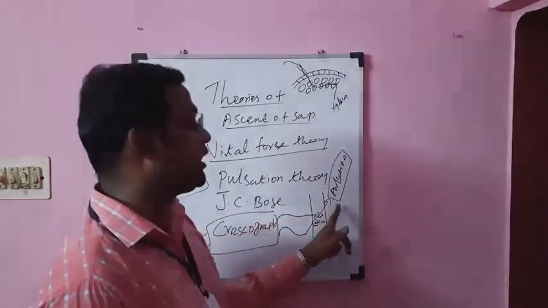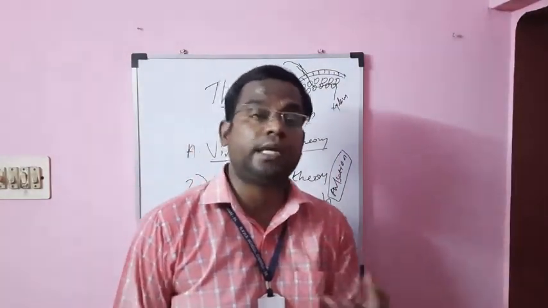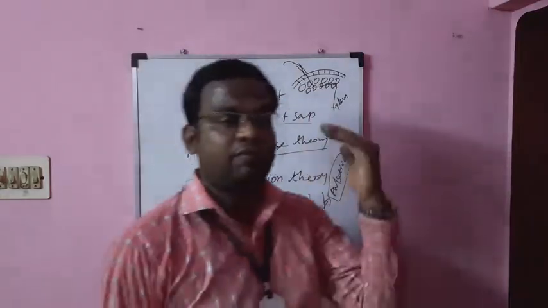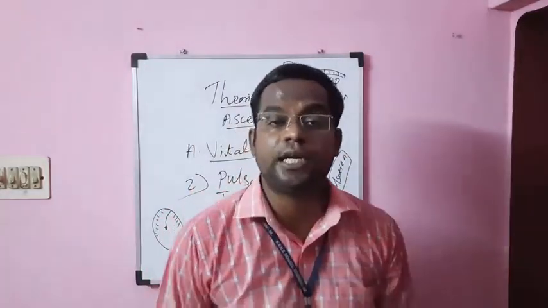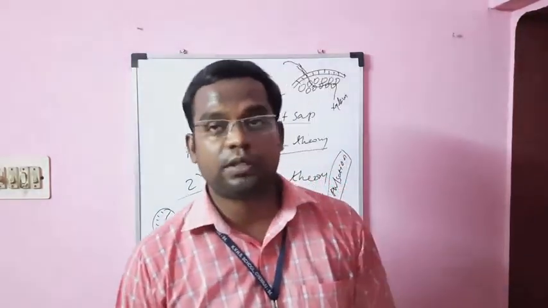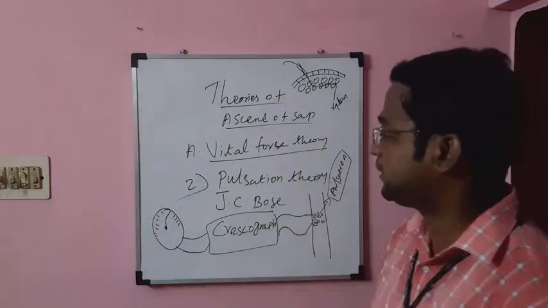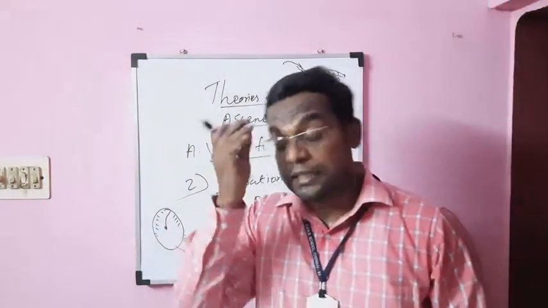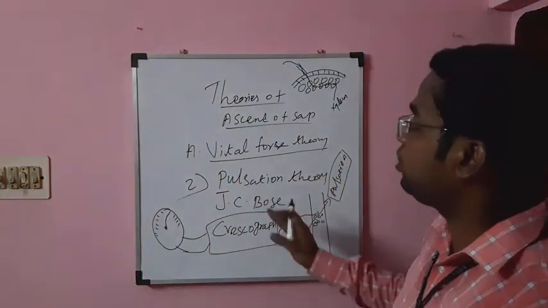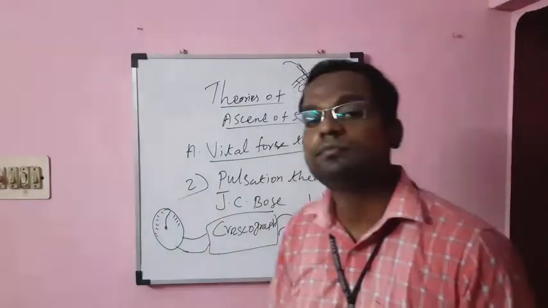Because the cortical cells produce the pulsative movement, that movement leads to transfer of water from the root to the xylem, and from the xylem the water enters into the various parts of the plant. So this is the J.C. Bose experiment. These two theories, the relay pump theory and the pulsation theory, are the two important theories which come under the vital force theory.